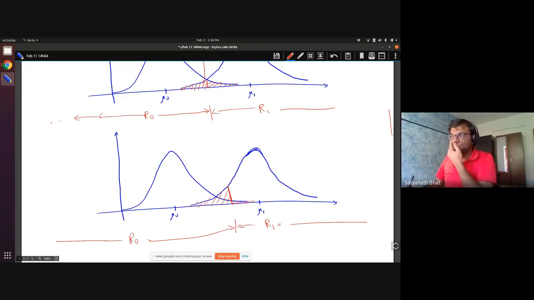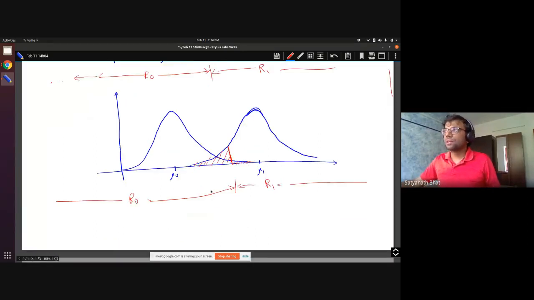So basically, between the two classifiers, any threshold other than the one chosen by the base classifier has more risk of error, because either you have to choose this area to integrate or this area. When I choose something like this, this portion is now getting integrated with respect to F1 instead of with respect to F0.